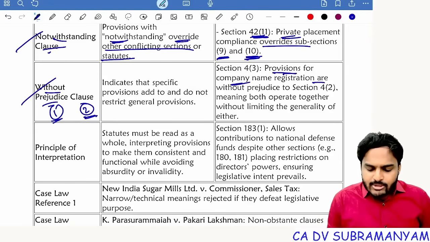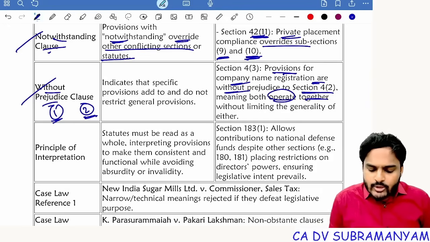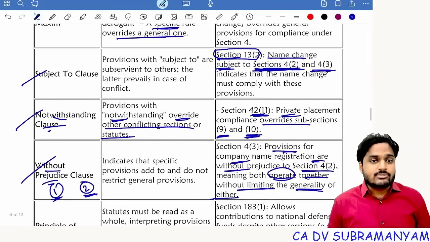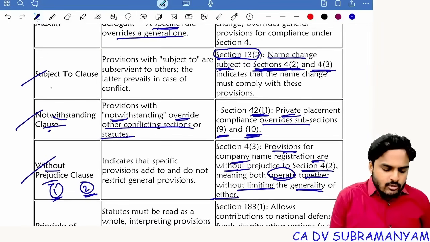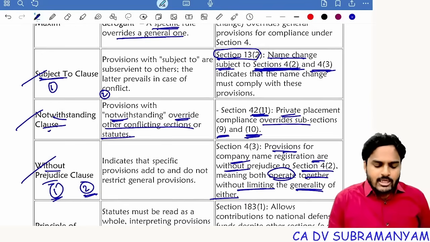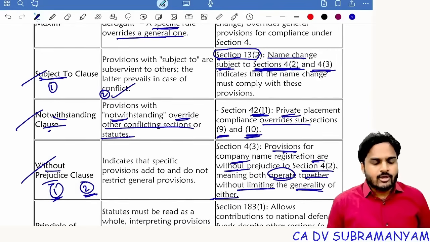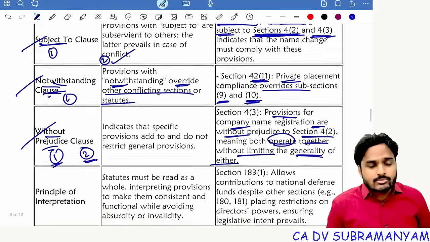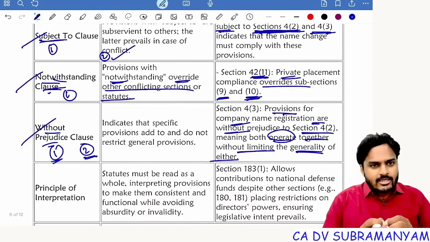Provisions for company name registration are without prejudice to section 4 subsection 2, meaning both operate together without limiting the generality of either. So both apply. Notwithstanding, the first one will apply. Subject to, the second one will apply. Suppose in the first provision you see "subject to subsection 2", for example. Now, subsection 2 is important. Notwithstanding means this provision is very important. Without prejudice to means both provisions operate equally.